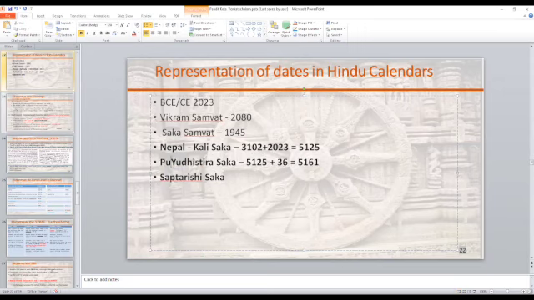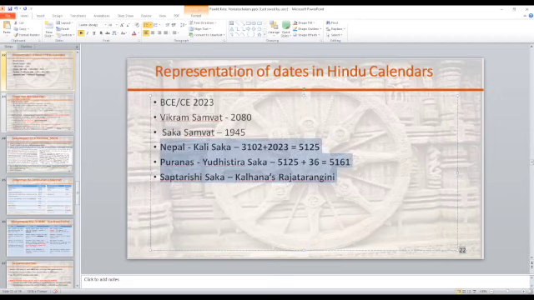Our Puranas have dates in the Yudhishthira Saka. And Saptarishi Saka is used by Kalhana's Rajatarangini. Okay, now do you see how things fall into place?